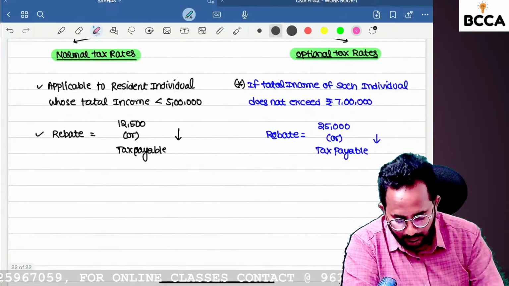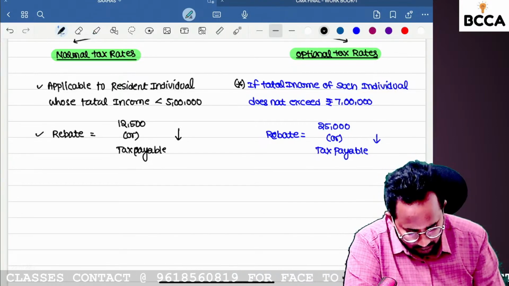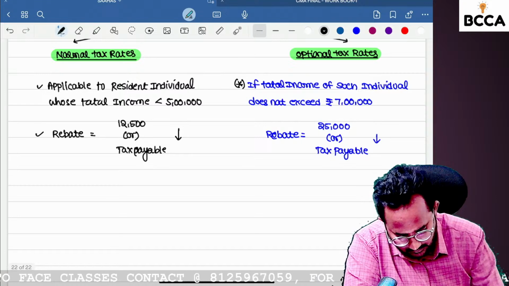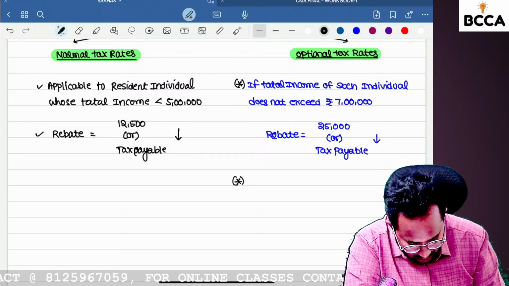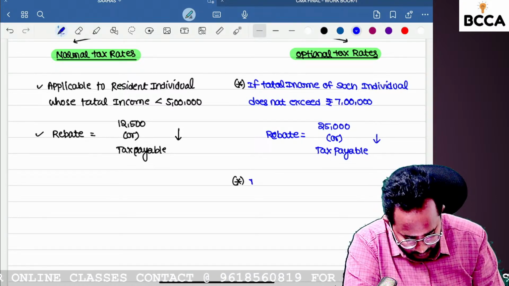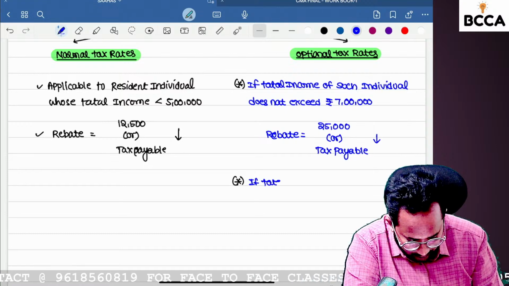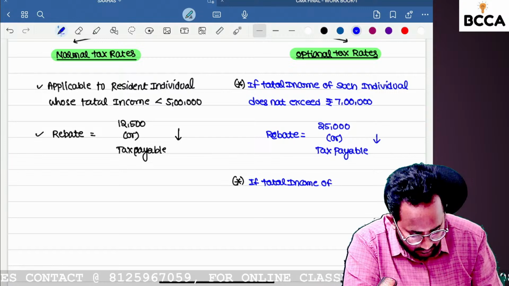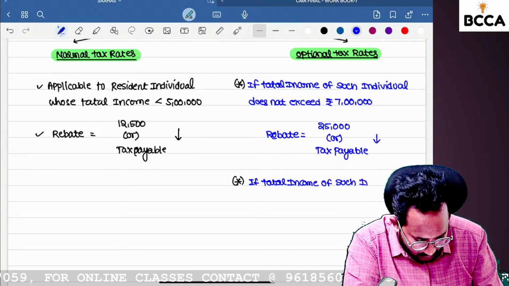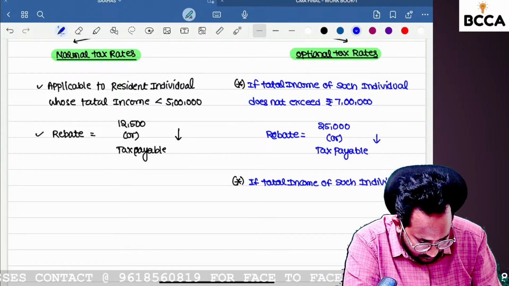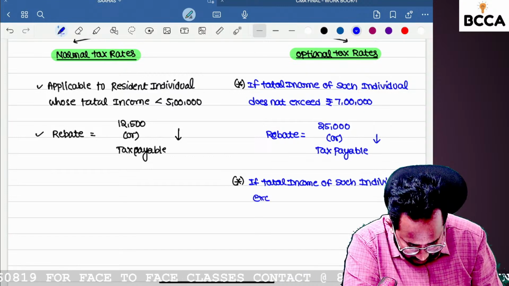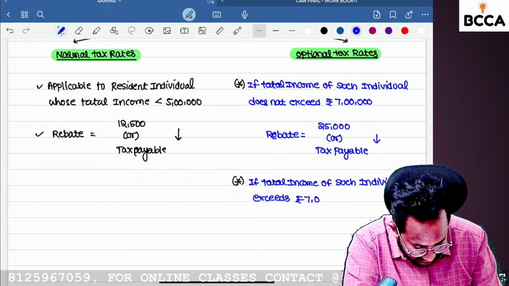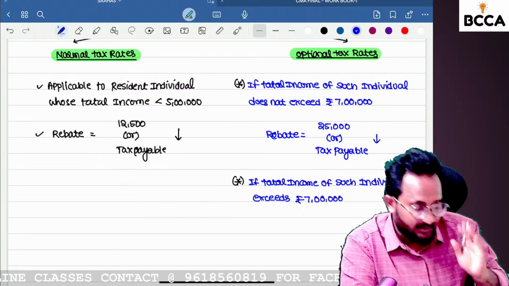Okay, second point. You can guess the second point. If the total income of such individual exceeds rupees 7 lakh, here also you can get the rebate.